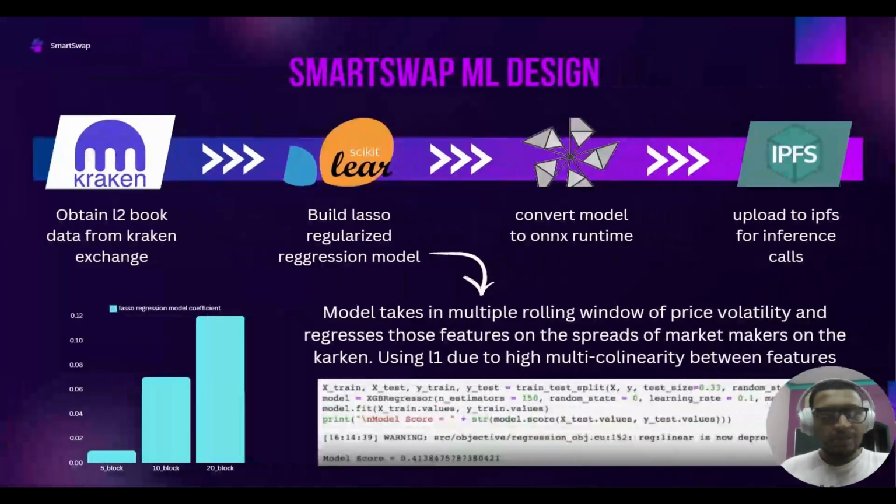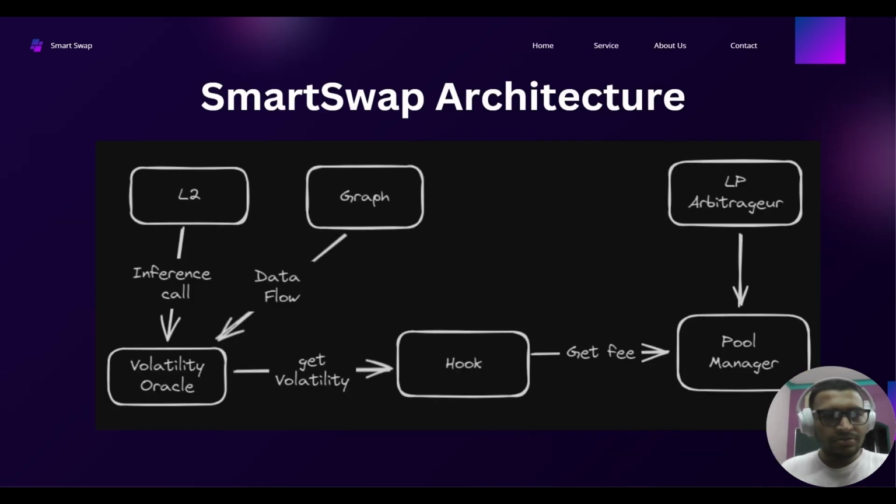To create SmartSwap's on-chain machine learning model, we first grab L2 order book data from Kraken. Then we build a lasso-regularized linear regression model using SQL, convert it to ONNX runtime format, and finally upload it to IPFS for inference on-chain. That is on our Base Sepolia testnet. Now let's dive into the structural design of SmartSwap.